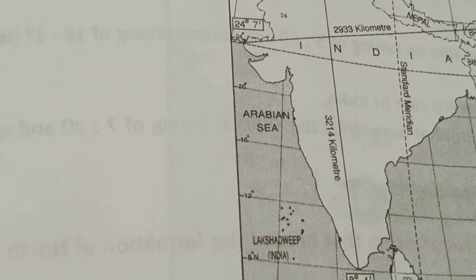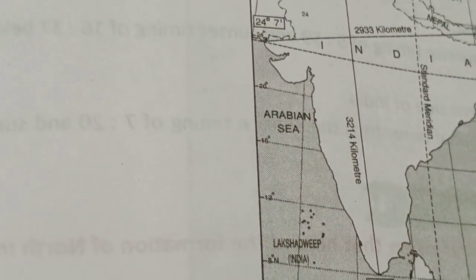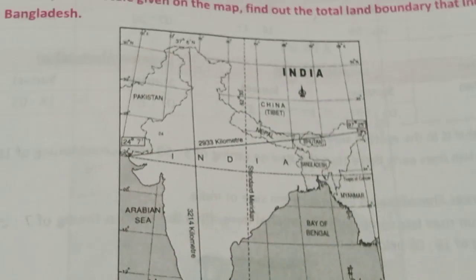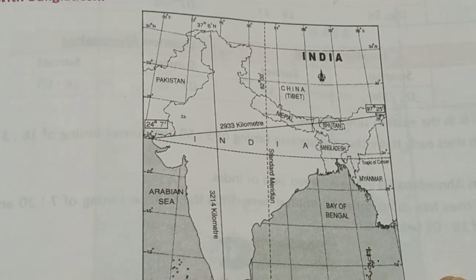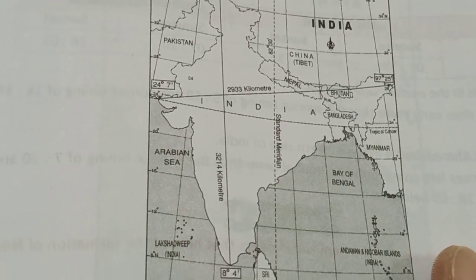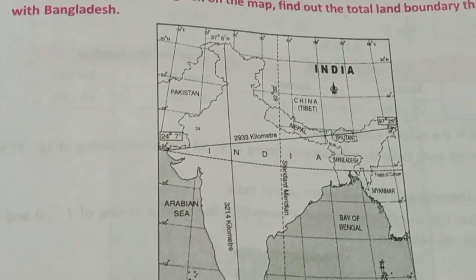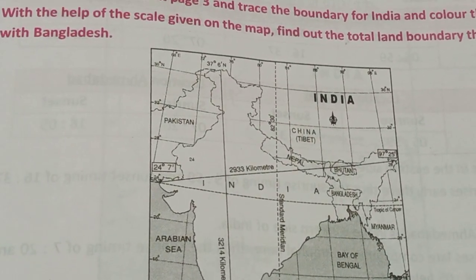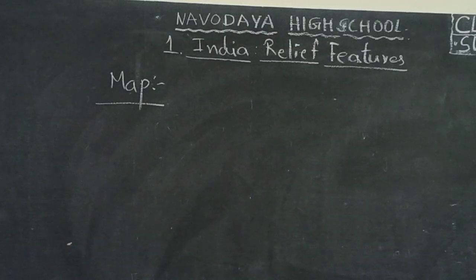Land frontier is 15,200 kilometers. Keep in mind, children. Okay children, now you turn to the next page.